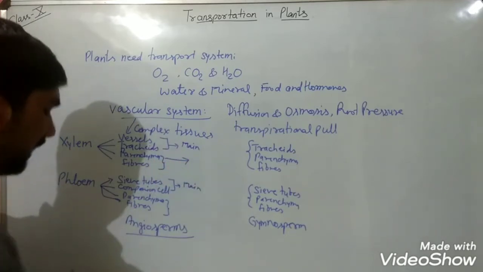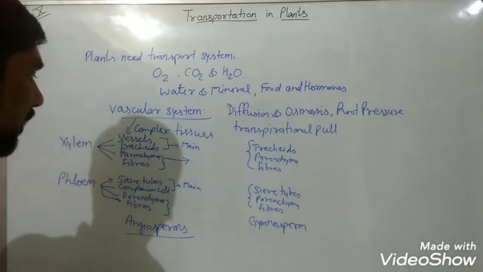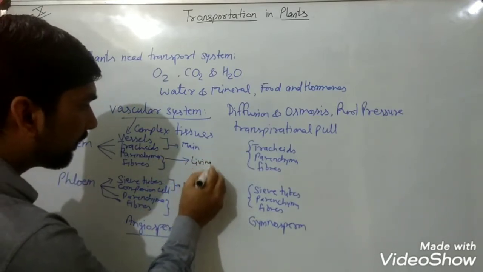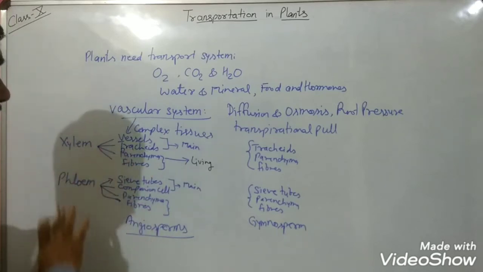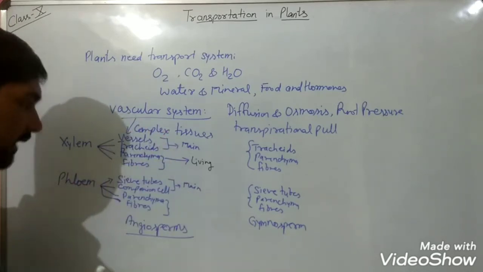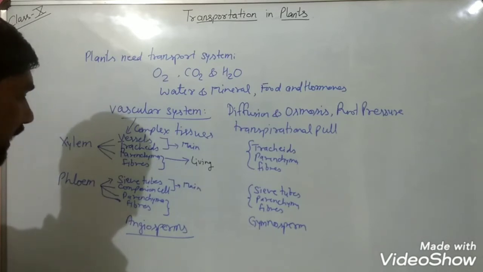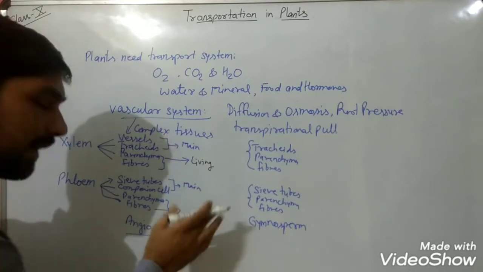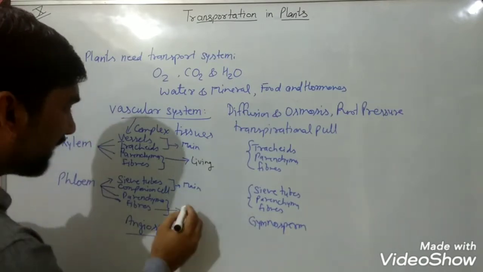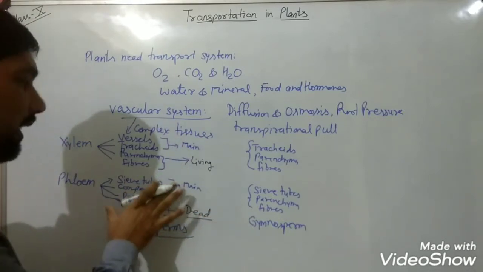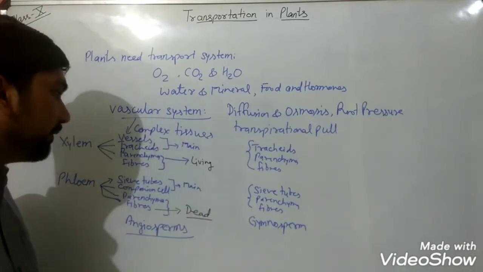When we compare living and dead cells, you know from your previous class that in xylem only parenchyma is a living cell. The rest of the three cells are dead cells, dead tissues. Whereas in phloem, only the phloem fibers, which are made up of sclerenchymatous tissues, are dead, and the rest are living cells or tissues.